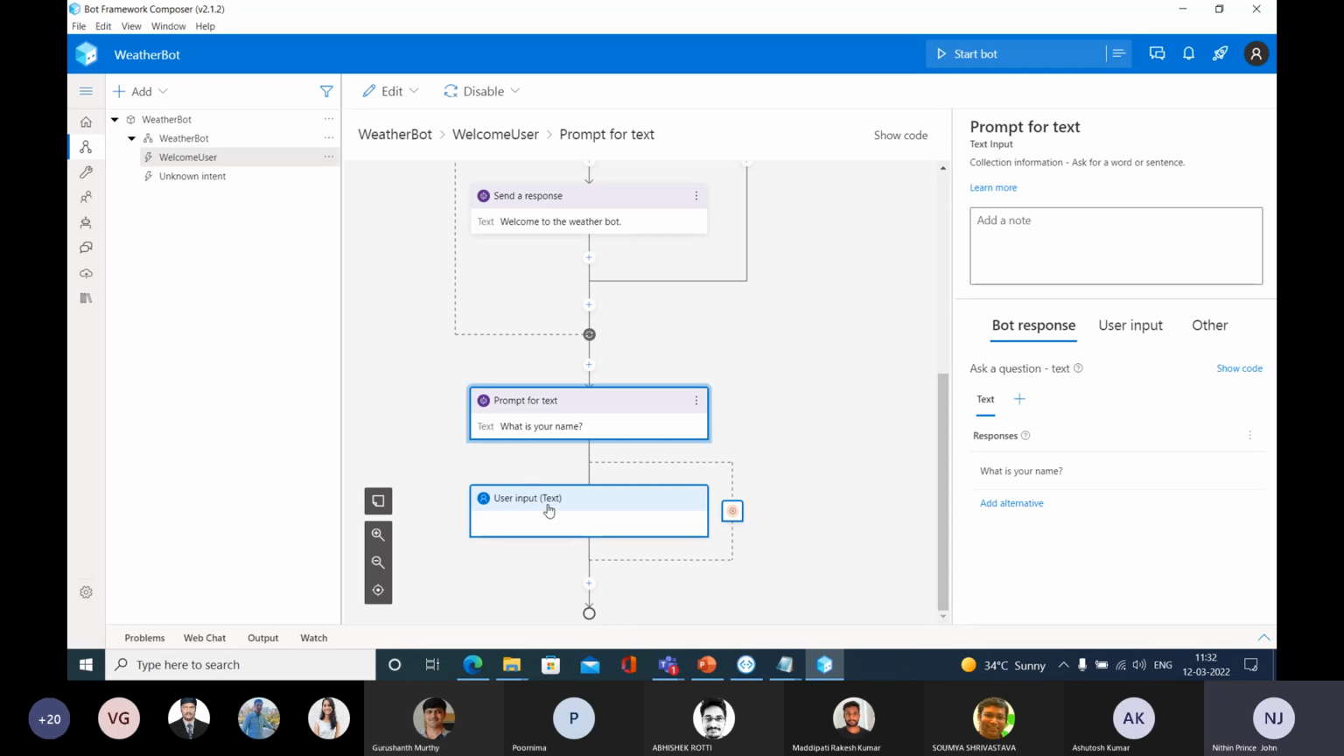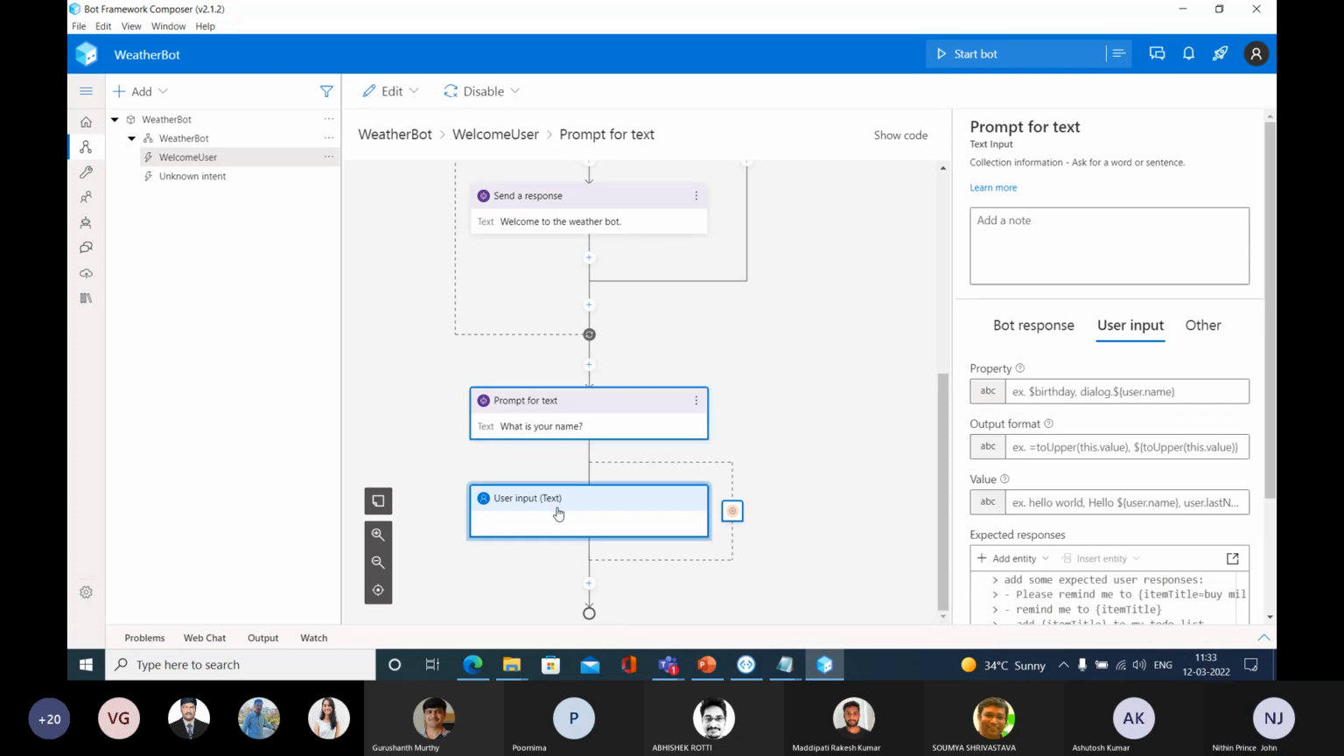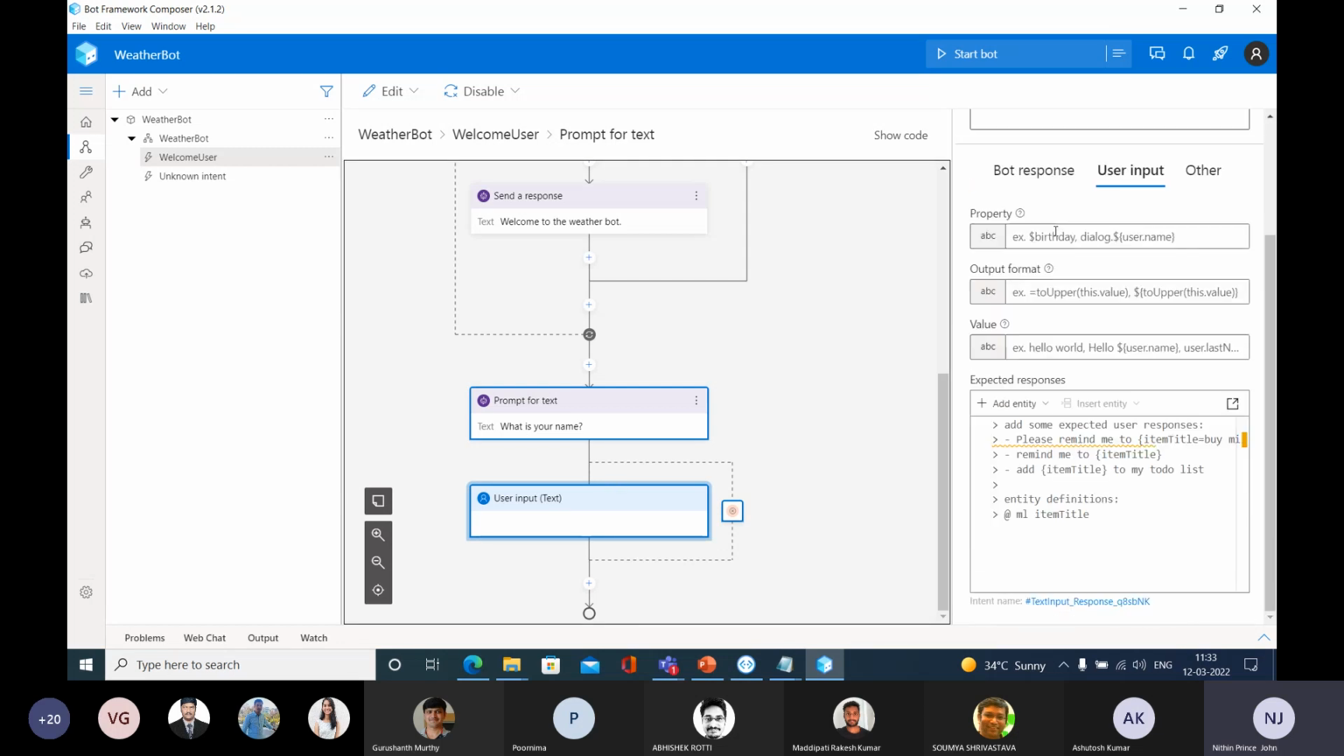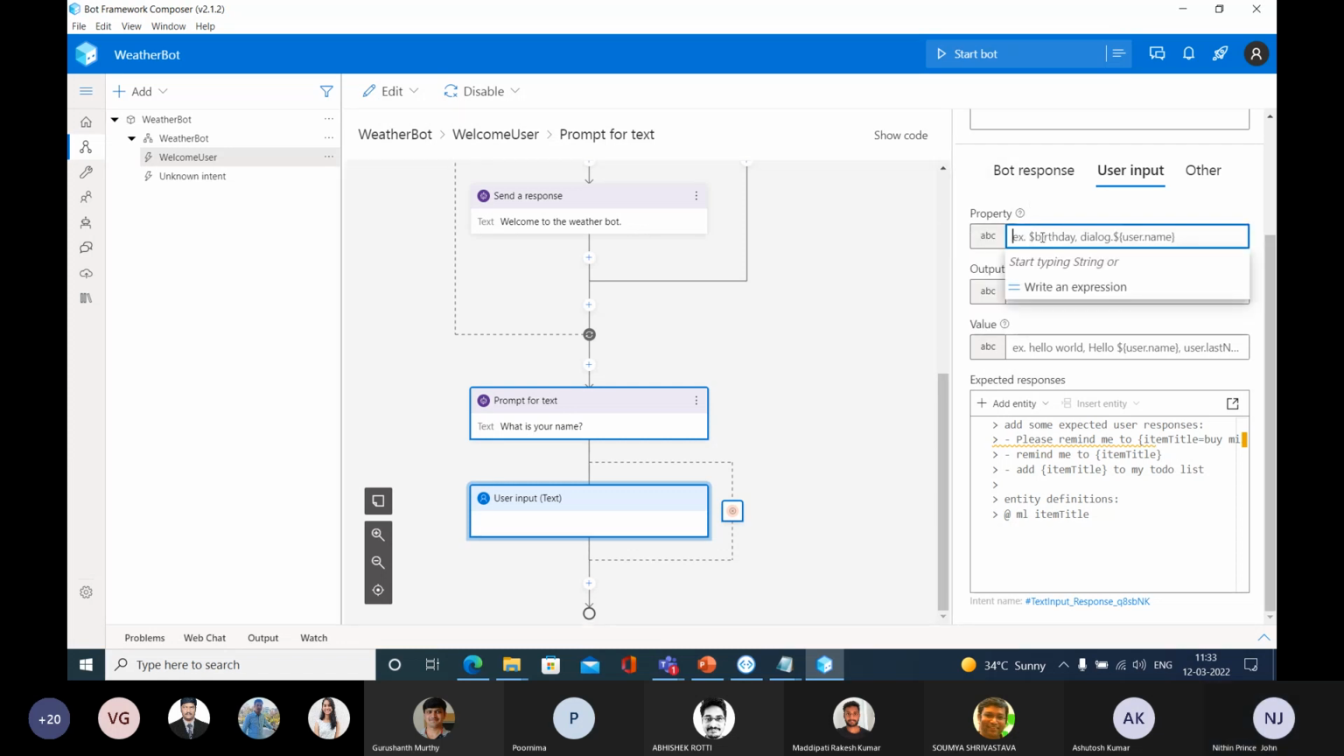Look at the second node, go and select this second node, and at that time, come to the properties pane. You can see the properties section here. Here, the user is going to type a name, and you need to store that in a variable. The user is going to type the name in the chat box, and we need to actually store that name. So how can we store that name?